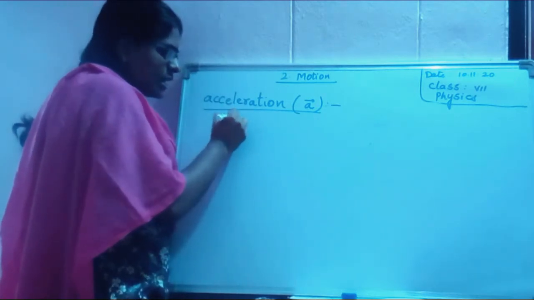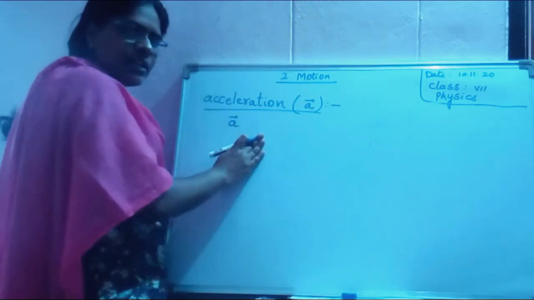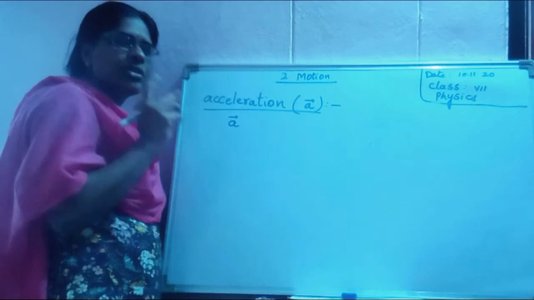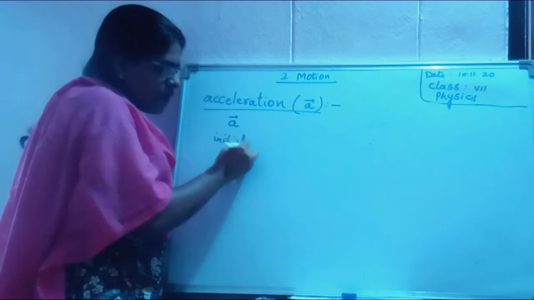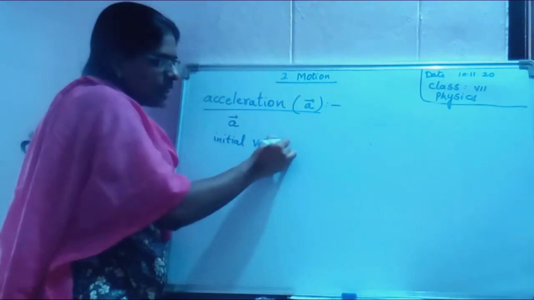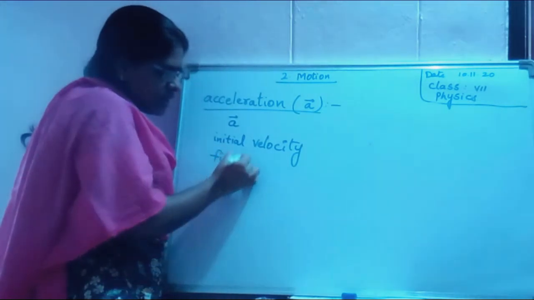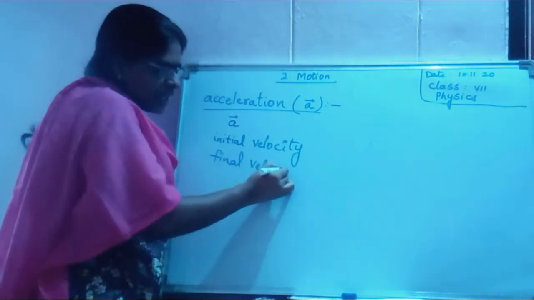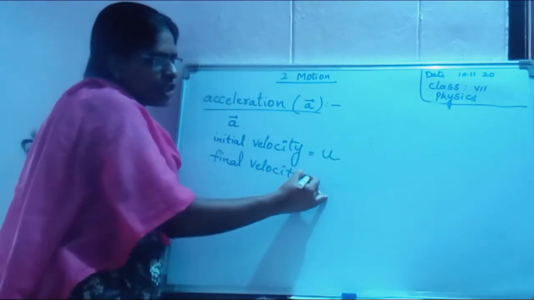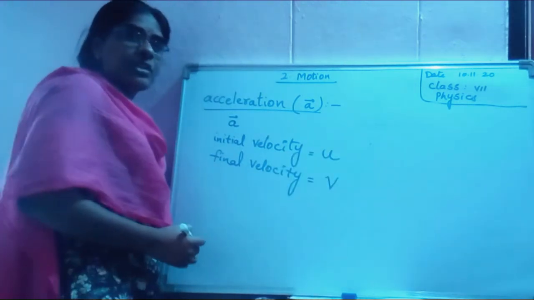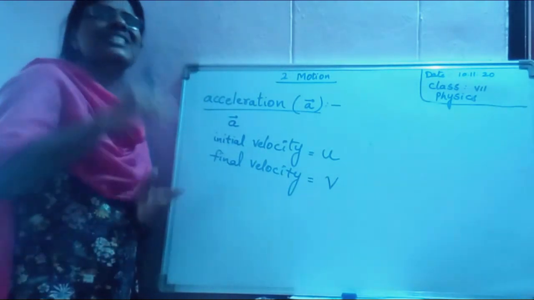Hence, acceleration. Here you need to learn about initial velocity and final velocity. Initial velocity we always denote with u, and final velocity with v. Initial velocity means the velocity with which you start, from the starting point.